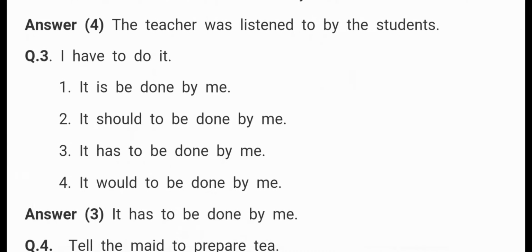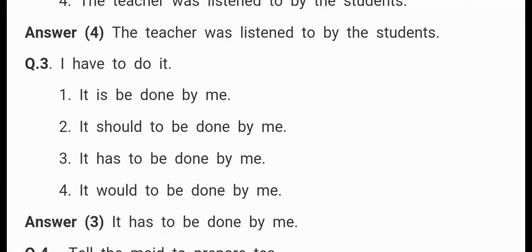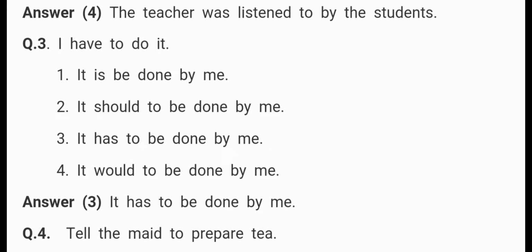Then I have to do it. I have to do it. It is a present perfect tense. So we will start the sentence from it because it is the object, so we will make it a subject. It has to be done by me. Okay, it has to be done because have is there, so we will use has. It has to be done by me.